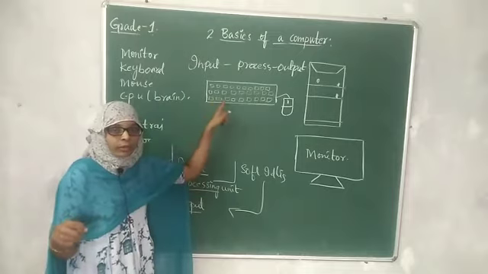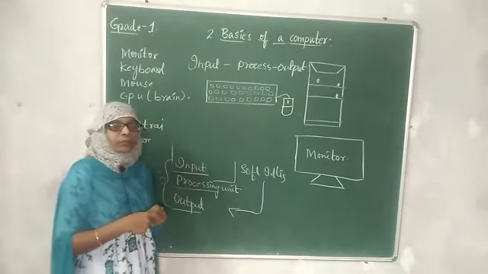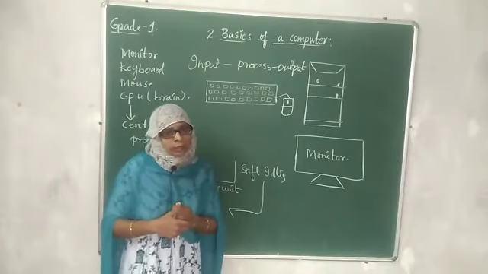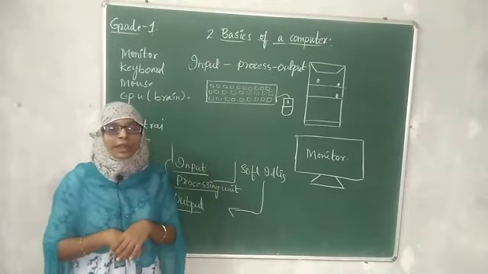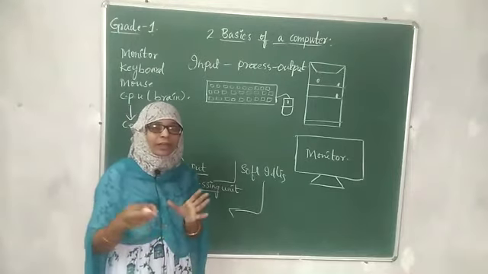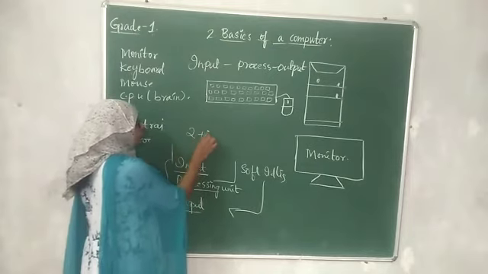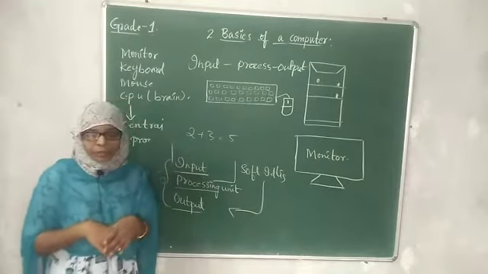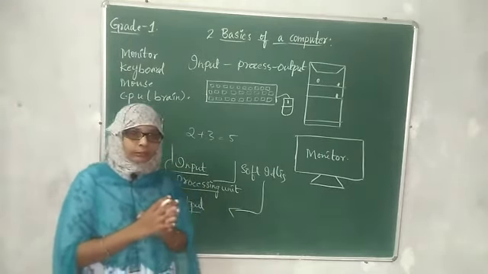Input, process, output, that is IPO cycle. Okay, then do you use smartphones? Do you play games every day? Okay, in the phone we have got a calculator, isn't it? Do you calculate anything in that? Let us suppose if we type 2 plus 3, then we will get the answer in the phone. The same thing happens in the computer also.